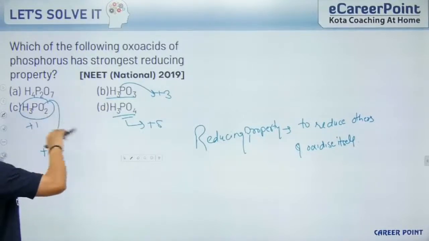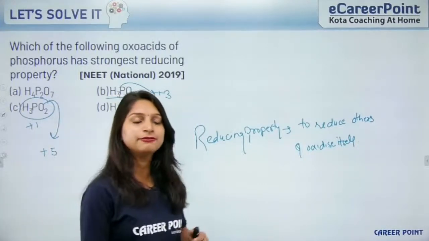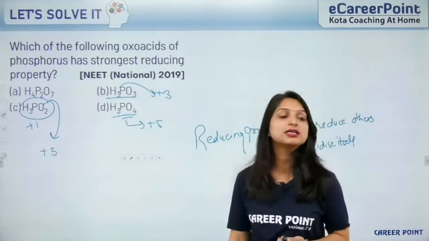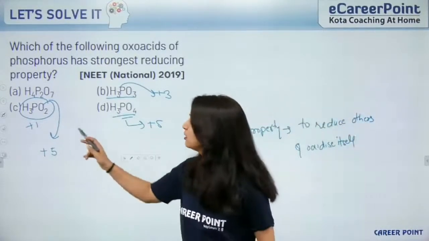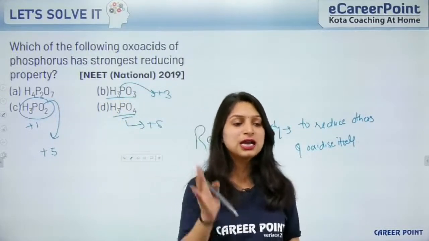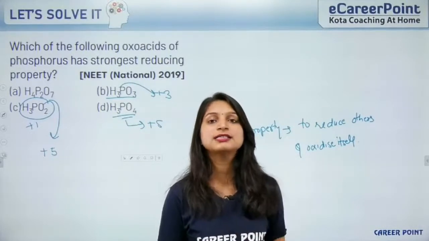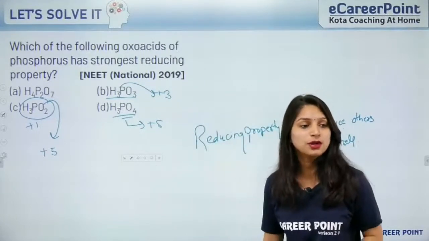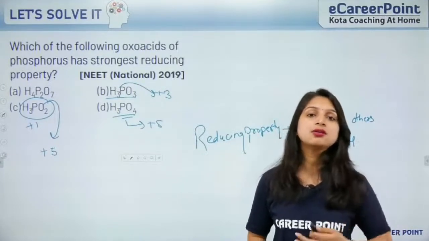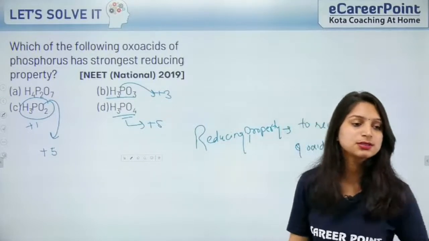So, out of these 4, which can go to the higher oxidation state? +1 can go to +5. Is it clear? So H3PO2 will have the strongest reducing property. These two cannot, because they are already in the higher oxidation state. They can't go to a higher oxidation state, so they cannot oxidize themselves and cannot behave as reducing acids. And out of H3PO2 and H3PO3, H3PO2 is the stronger reducing agent because it can oxidize itself to a higher oxidation state.